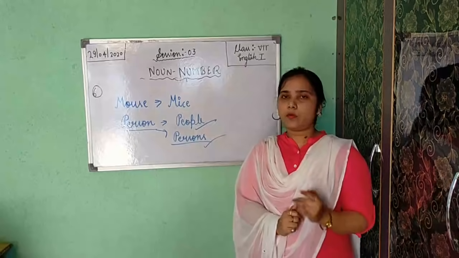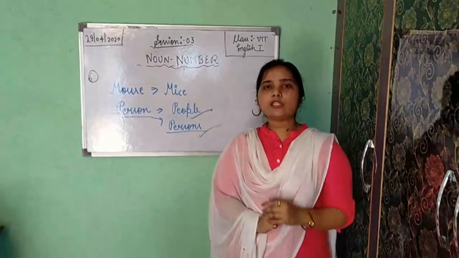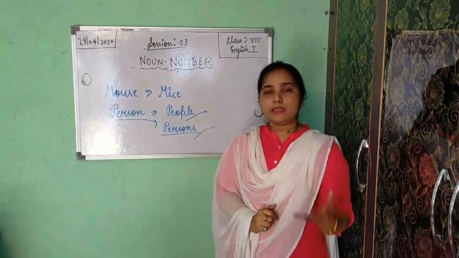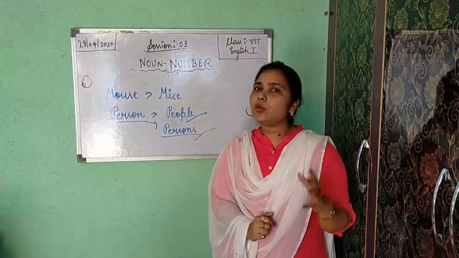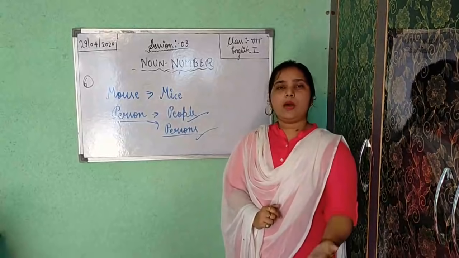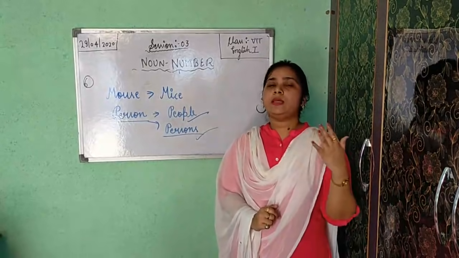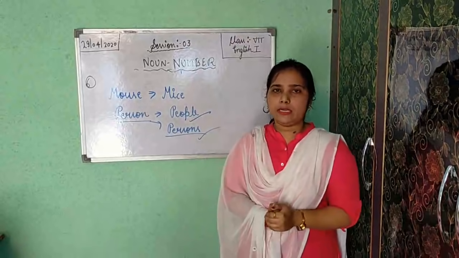After common gender, what comes the fourth one? Neuter gender. Neuter gender shows non-living things, the things which do not have life. So these things are known as non-living things. Okay, class? For example, table, pen, fan. These are the examples of neuter gender.